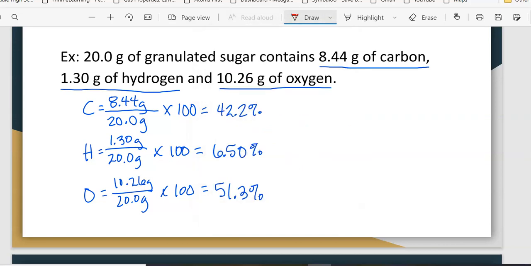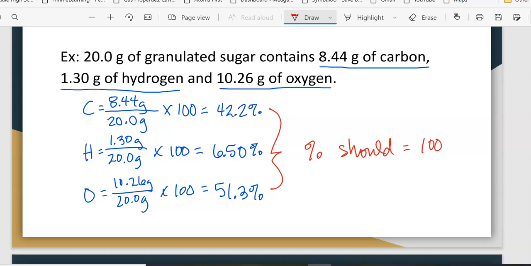Okay? Now, the thing about this, when you're dealing with percentages, is that if you are wondering if you've done this correctly, if you want to double check yourself, if you want to say, okay, did I make a mistake in my calculator? When you're working with these percentages, if you add them up, they should equal 100. So the percents should equal 100.